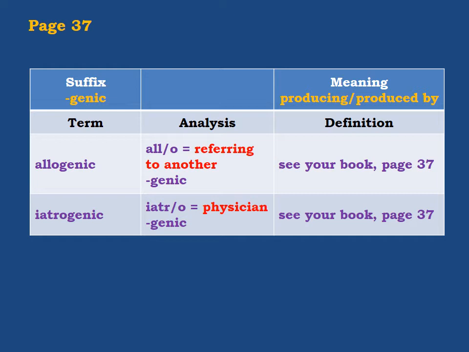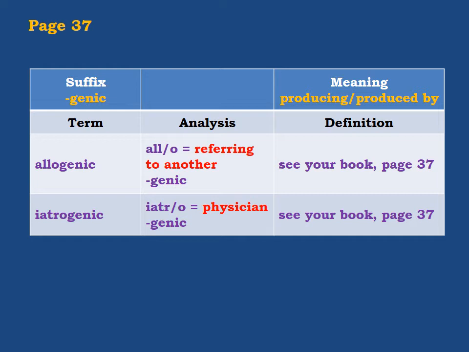What does it mean here? Let's read from the book. Originating within another, a part of the body, an organ, produced within another, produced in another person. In an allogenic heart transplant, the heart would be harvested from an individual of the same species but different genetic background.